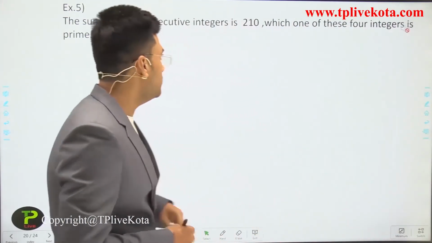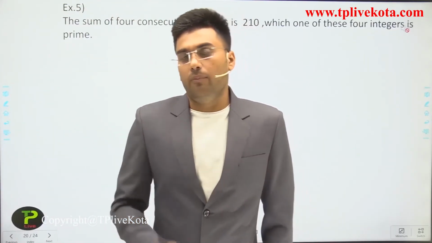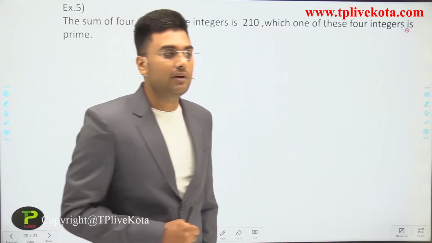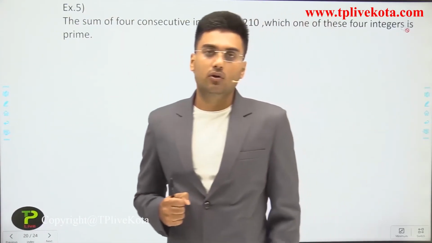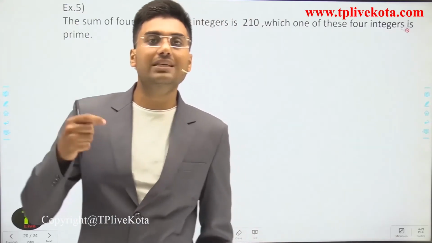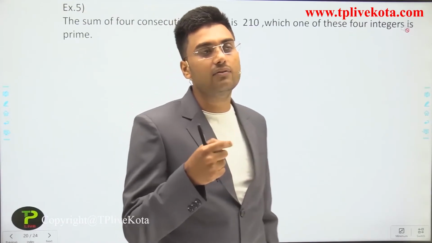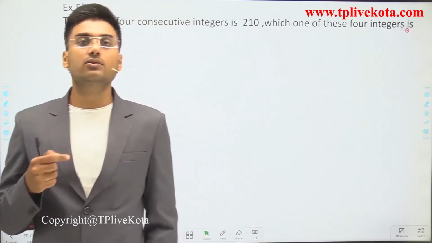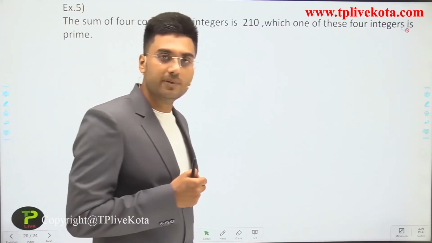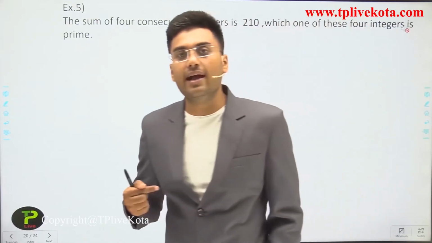Okay, so first of all, you have to assume consecutive numbers. Before that, you have to know what consecutive numbers are. Consecutive numbers are those integers which have a difference of 1. Means if x, then the next consecutive number of x is x plus 1, then next is x plus 2, then next is x plus 3, and so on.